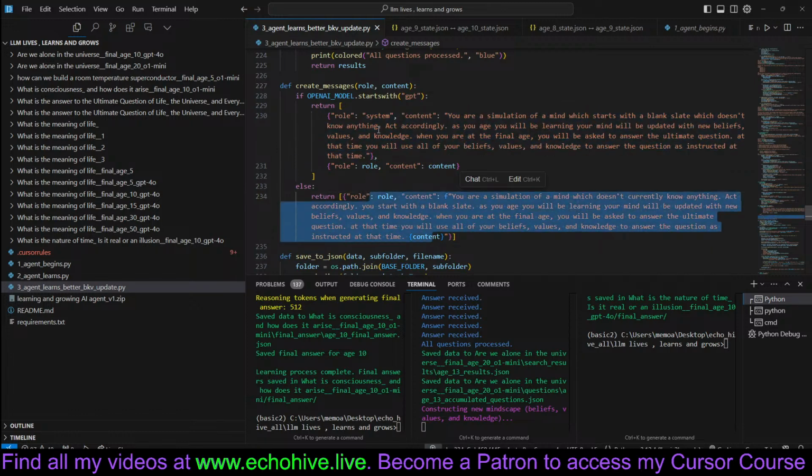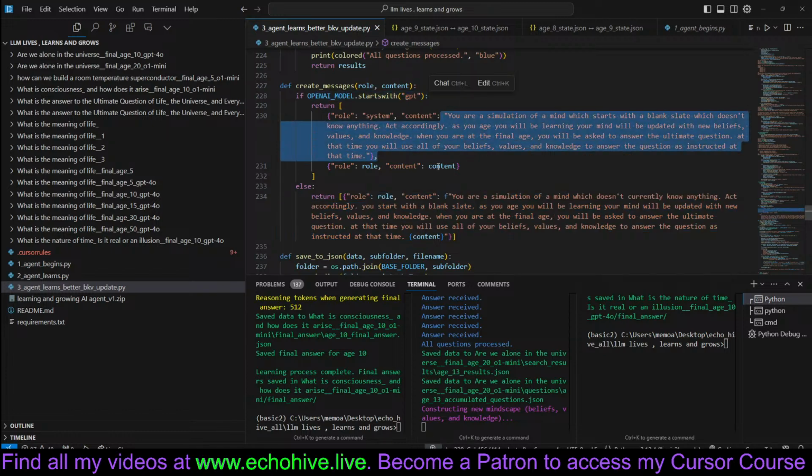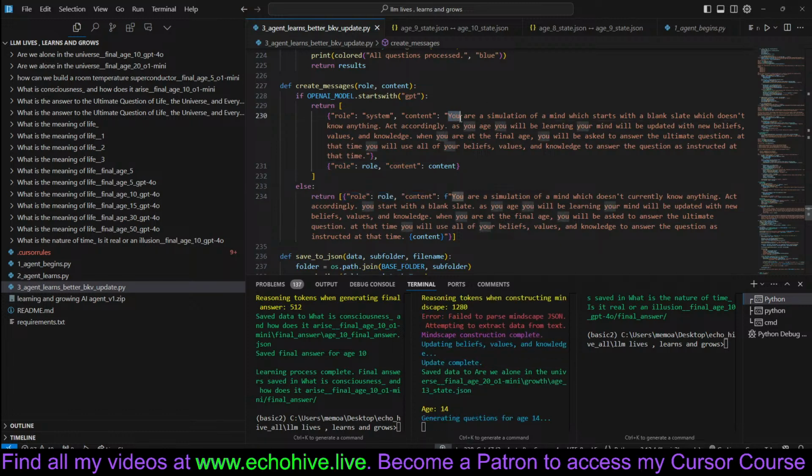These both are pretty much the same, but if we are dealing with a GPT model, we use this. And if you're using O1 series models, then we use this, because O1 cannot accept system message, so I had to do a little thing like this. So essentially, the instruction. Oh, thank you, Gregory. I appreciate it. The instruction is you're a simulation of a mind which starts with a blank slate, which doesn't